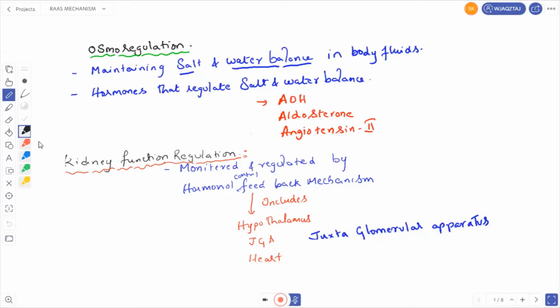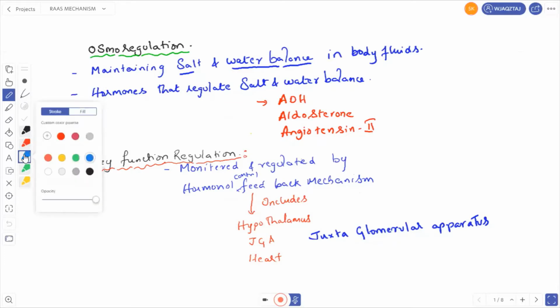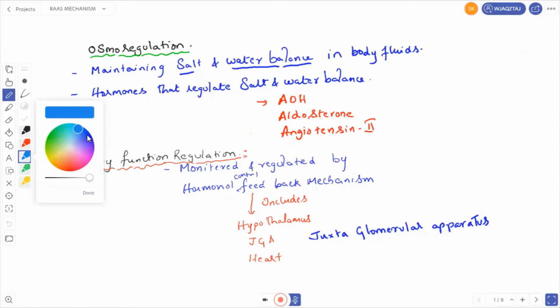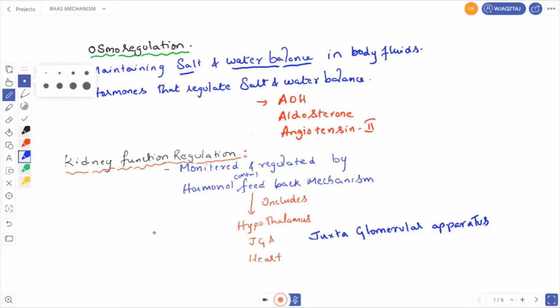So what is meant by osmoregulation? Osmoregulation means maintaining salt and water balance in the body. Okay, maintaining salt and water balance in the body is called osmoregulation. So what are the hormones that regulate salt and water balance in the body? The hormones that regulate salt and water balance in the body are antidiuretic hormone, aldosterone, and angiotensin 2. Okay, antidiuretic hormone is also called vasopressin.